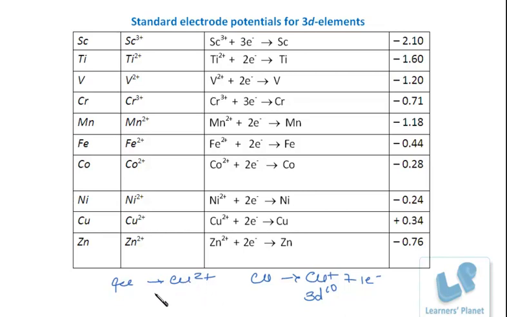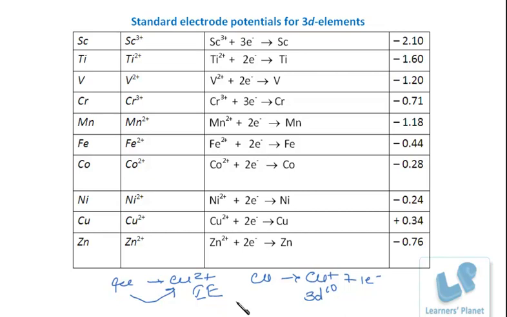Right? See what energy is released when copper is changed to copper 2+ ion, what all energies will be involved. First of all, there will be the sublimation energy, then there will be ionization energy, then once the ion has been formed, there will be hydration energy. So sublimation energy and ionization energy are required and hydration energy is released. So for the conversion of copper to copper 2+, a large amount of ionization energy is required, and also the lattice energy of copper is high.